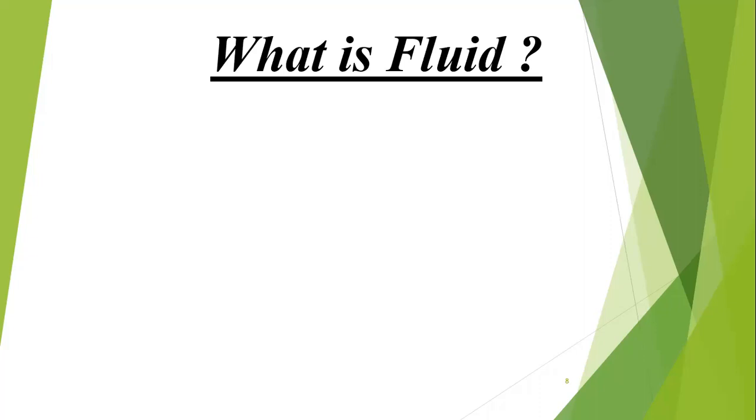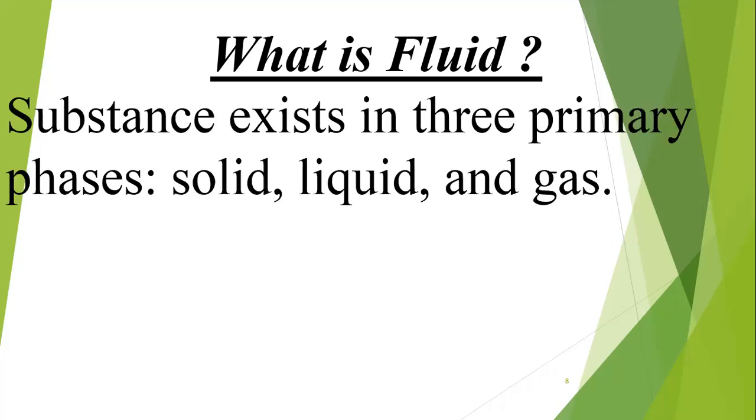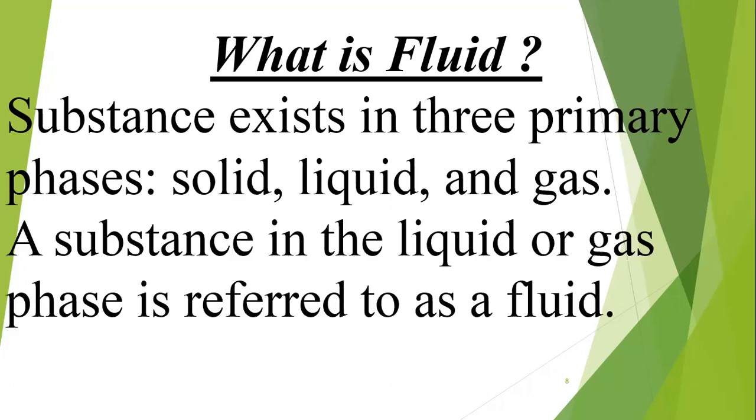That means substances can be divided into two principal forms: solid and fluid. The fluid can be divided into two subgroups: liquid and gas. A substance exists in three primary phases: solid, liquid, and gas. A substance in the liquid or gas phase is referred to as a fluid.